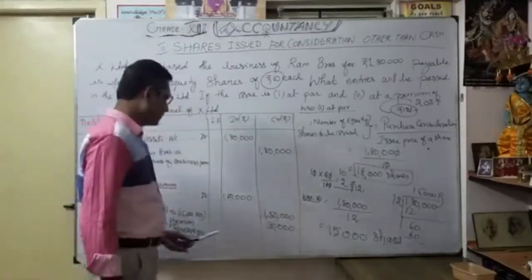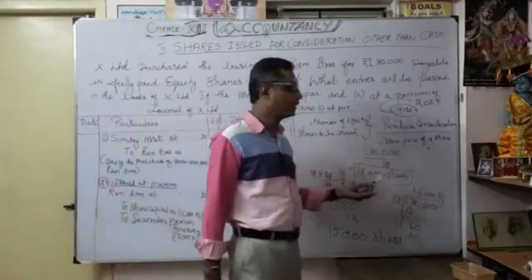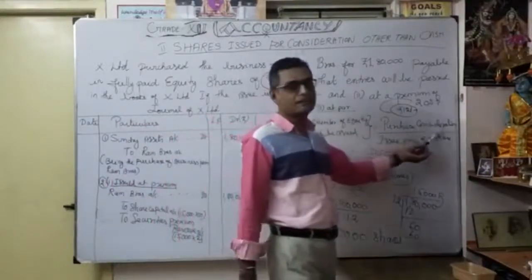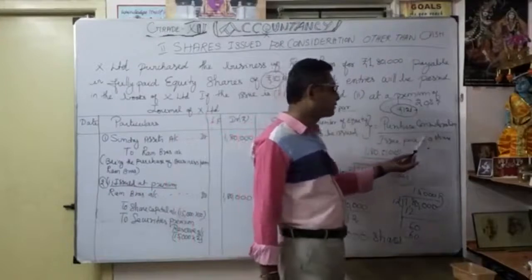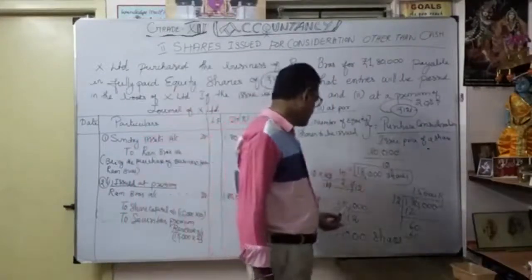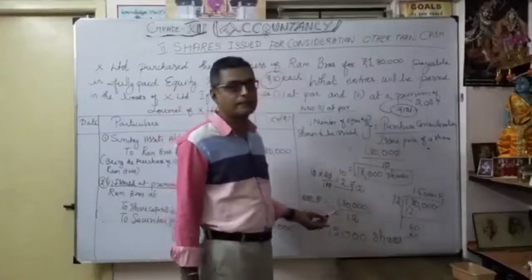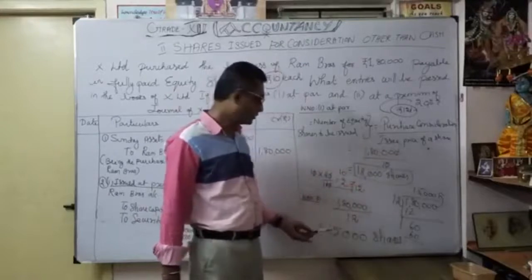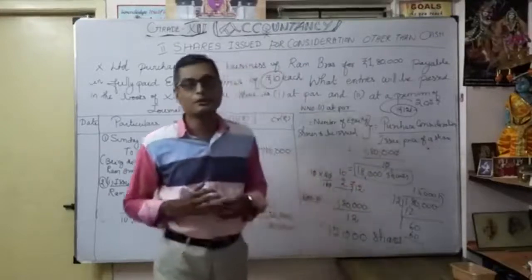How did you get 15,000? Apply this formula to calculate the number of equity shares to be issued: purchase consideration divided by issue price of a share. So when you apply this formula, what is the purchase consideration? You know already, 1,80,000. Then issue price of a share is 12 rupees. When you simplify, you get 15,000 shares.